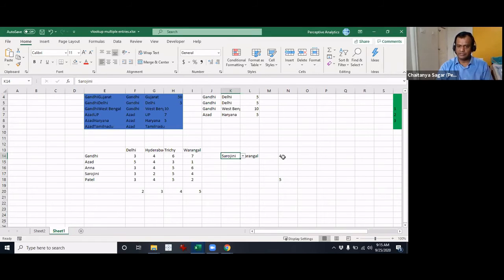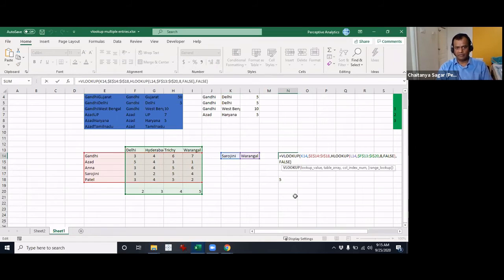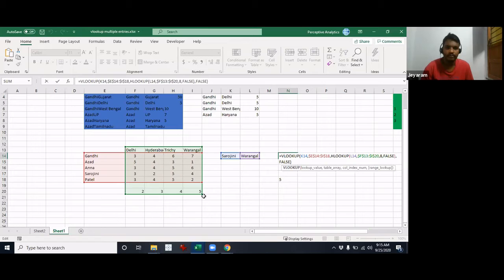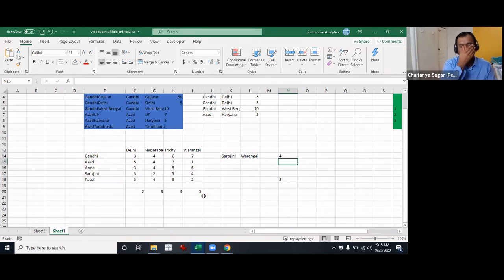So essentially, just to summarize, we have used the regular VLOOKUP, and to get the appropriate column, we have used a small framework to say, for each of the cities, let's get the numbers. We fix the numbers right here, and then dynamically we are getting the appropriate column number and placing it into VLOOKUP, and that's why it becomes a two-way lookup. Clear now? It's all clear, guys? Good. So that is so far as the two-way lookup is concerned.